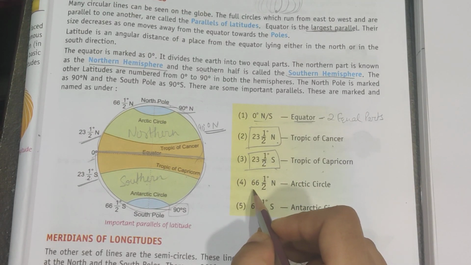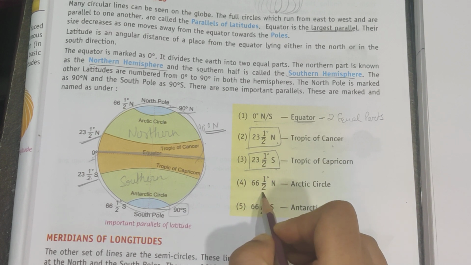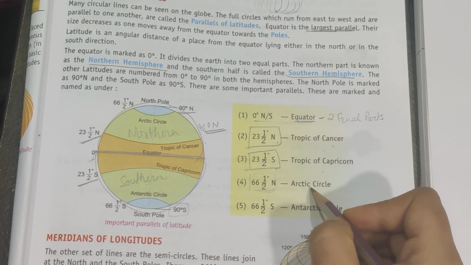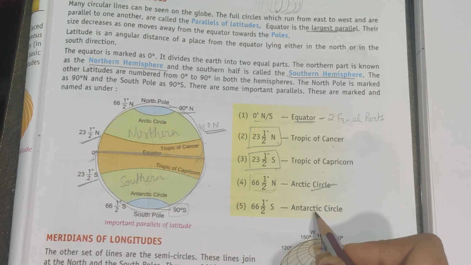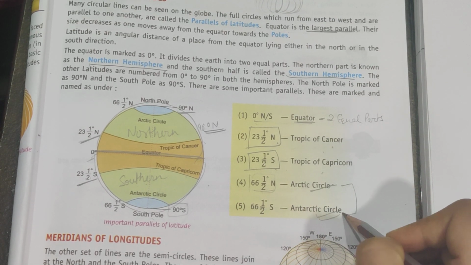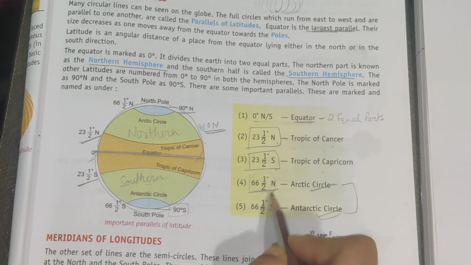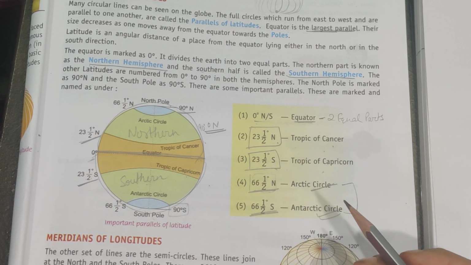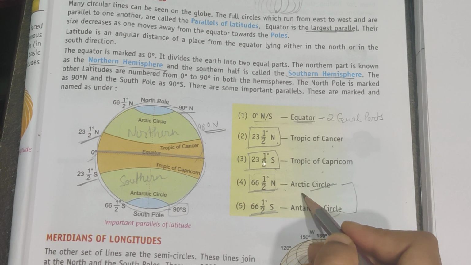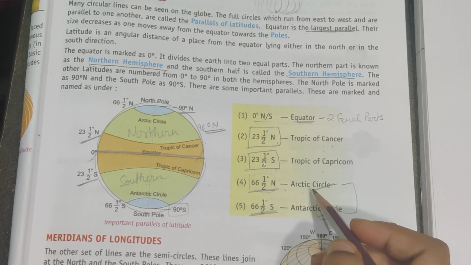Then we have the 66.5 degree north. In the north we have the Arctic Circle, and in the south we have the Antarctic Circle. Again in this situation the angle is the same, but the only difference is one is in the north and it is known as the Arctic Circle, since the Arctic Ocean is there.